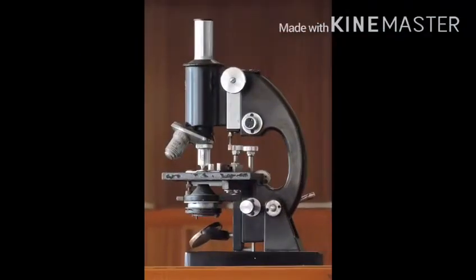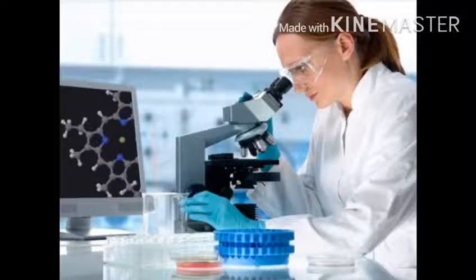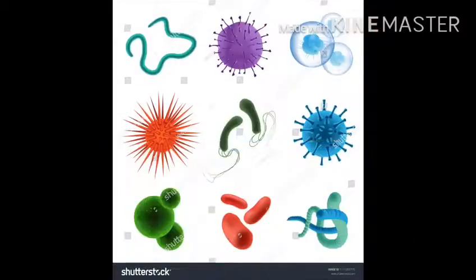Children, which picture is this? Yes, it's the picture of a microscope. And what does it do? It's an instrument for looking at very small things which we cannot see with the eyes or even through a magnifying glass. So this machine helps us look at tiny microorganisms. What are microorganisms? Micro means very small and organism means a living thing. So a microorganism is a living thing that cannot be seen by the naked eye or even with a magnifying glass. To see microorganisms, we need a microscope.